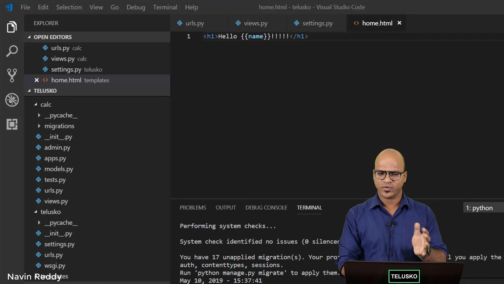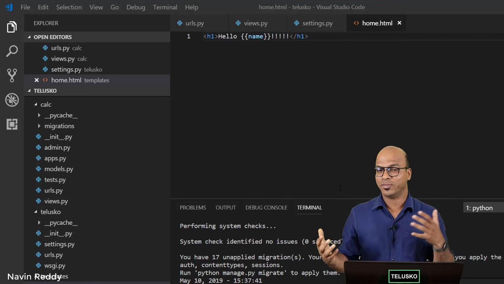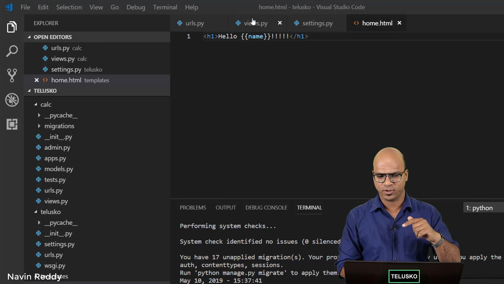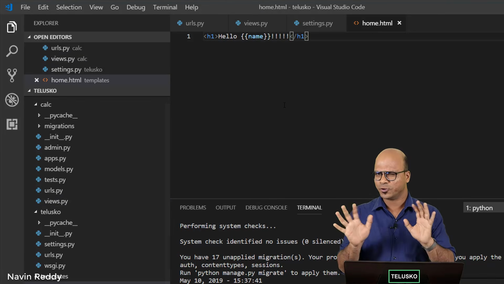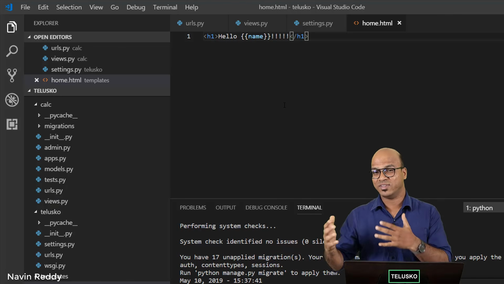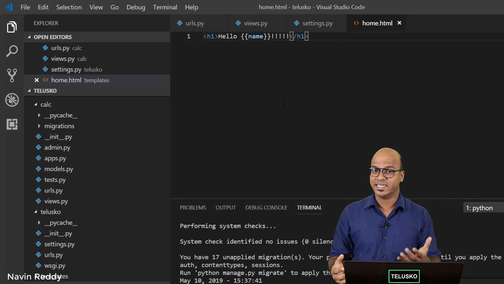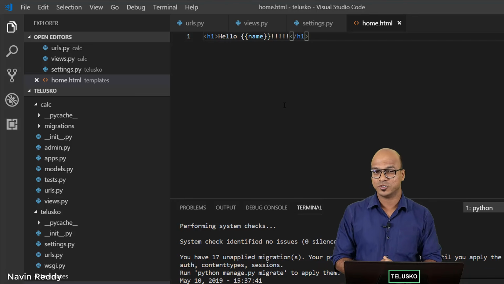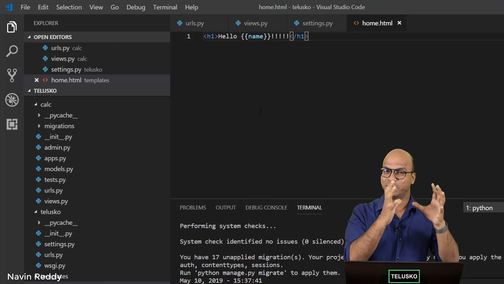So till this point, what we have done is we got this hello Naveen, where the name is actually coming from the Python code, which is in views.py. But now what I want to do is, if you create multiple pages, most of the pages will have the same theme, right? The layout, the color scheme will be the same. What will change is data or the logic for those particular pages. So what if you can take out some unique thing and keep it somewhere?